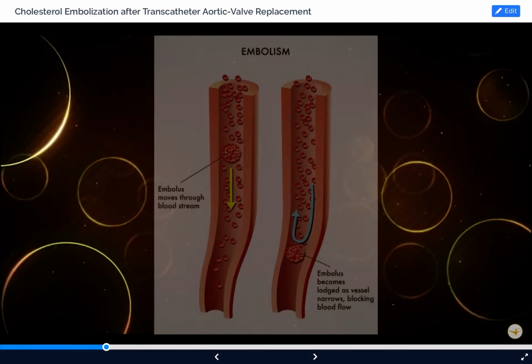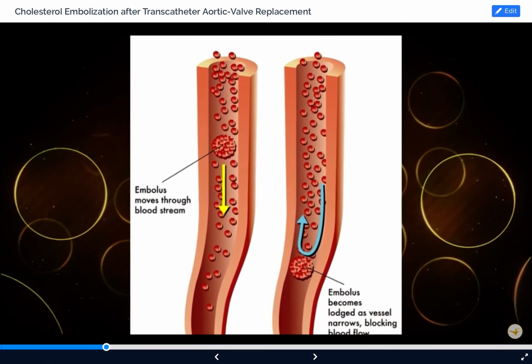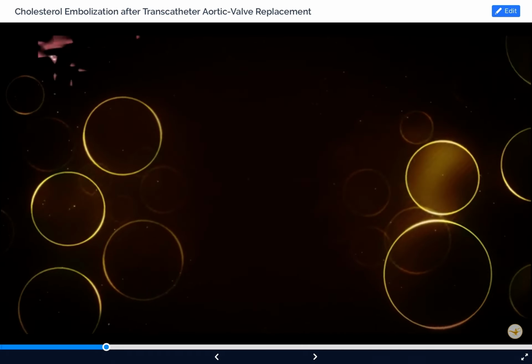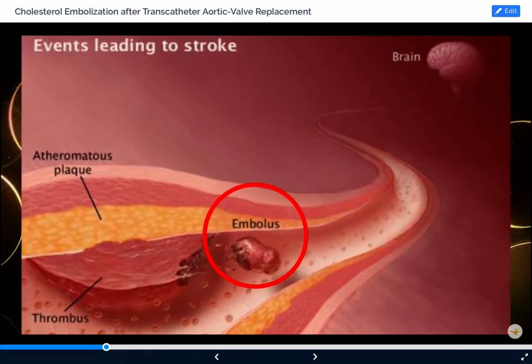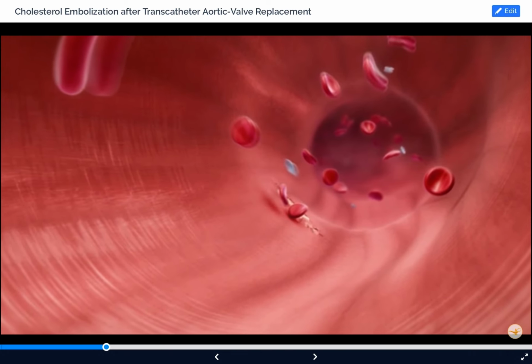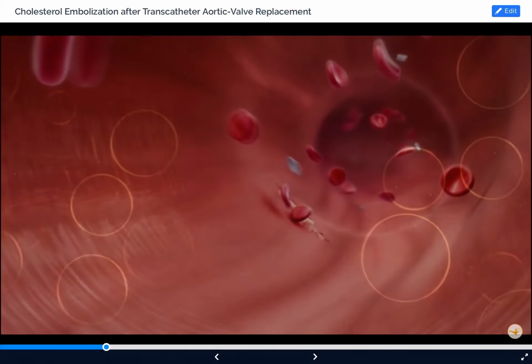Embolism. Embolism is occlusion or obstruction of a vessel by an embolus. What is an embolus? An embolus is a detached intravascular solid, liquid, or gaseous mass carried by the blood to a site distant from its origin.